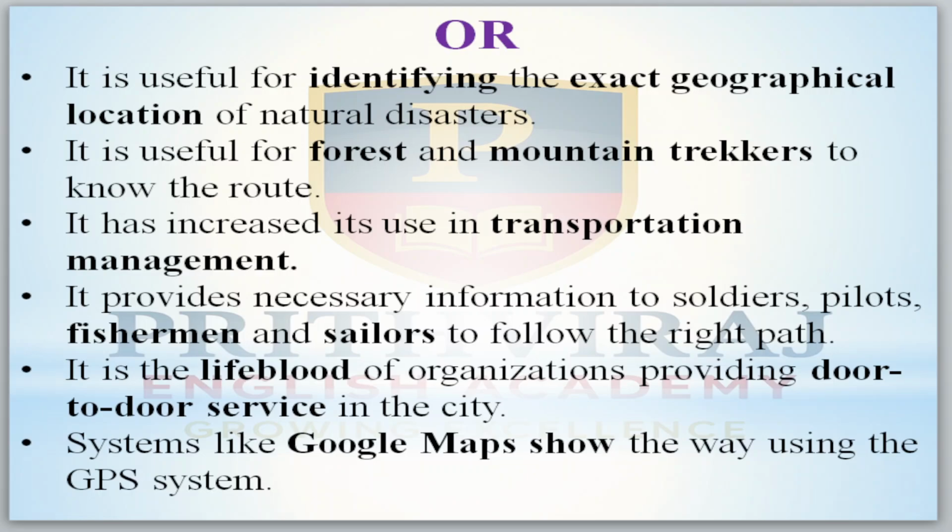It is useful for forest and mountain trekkers to know the route. It has increased its use in transportation management. It provides the necessary information to soldiers, pilots, fishermen, and sailors to follow the right path. It is the lifeblood of organizations providing door-to-door service in the city. Systems like Google Maps show the way using the GPS system.